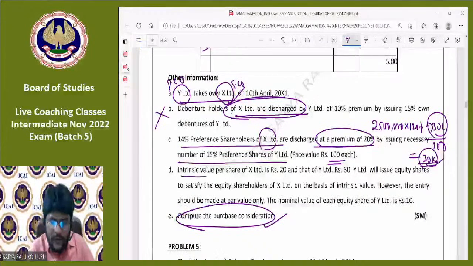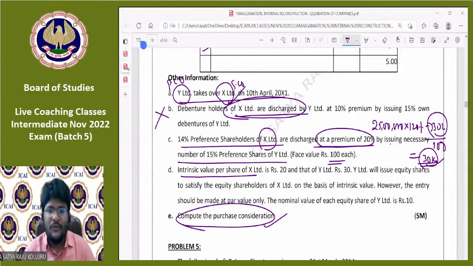Intrinsic value per share of X Limited. Whenever they are telling about the intrinsic value, it is always the intrinsic value per equity share. Always it is per equity share. Intrinsic value per equity share of X Limited is 20 rupees. In the selling company, each and every equity share's intrinsic value is 20 rupees. And that of Y Limited is 30 rupees. Y Limited is a purchasing company.